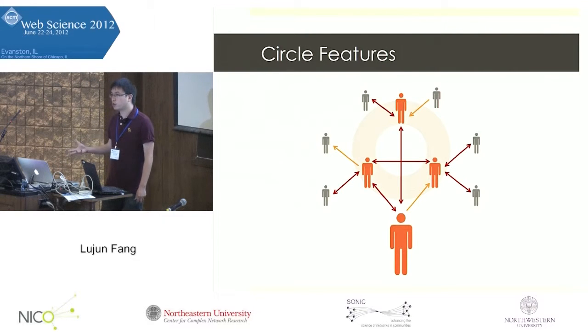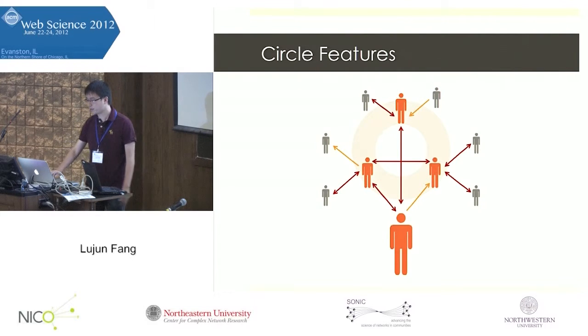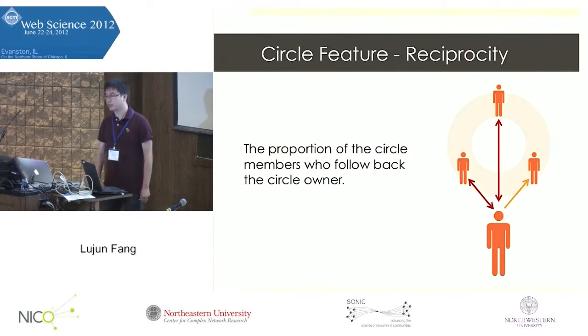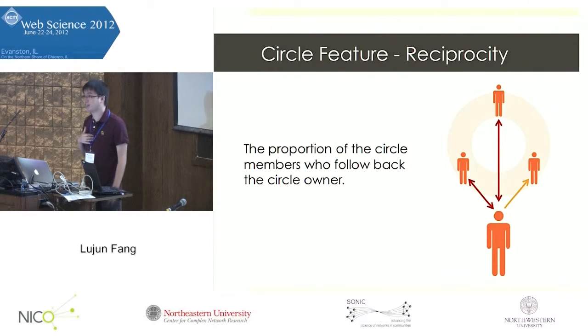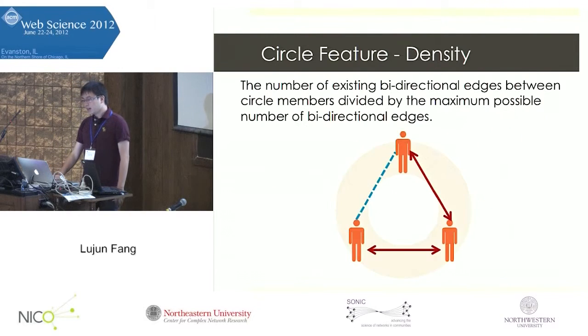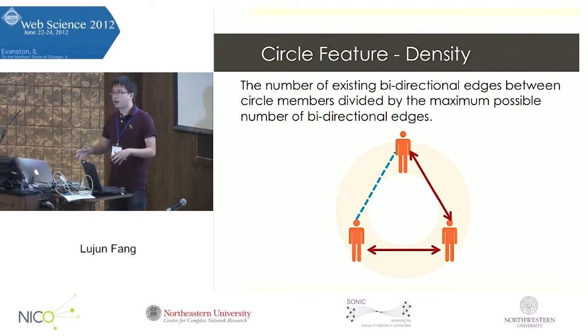So remember that our features will be extracted from the topological structure of circles and their members. The first feature we consider is reciprocity. On Google+, the connection between users can be symmetric or asymmetric. If I add my friends in the chess club, most likely they'll follow me back, so our connection is symmetric. But if I follow an NBA player, most likely they will not follow me back, so the connection is asymmetric. So the reciprocity feature for a circle is trying to capture the proportion of the circle members who actually follow back the circle owner.